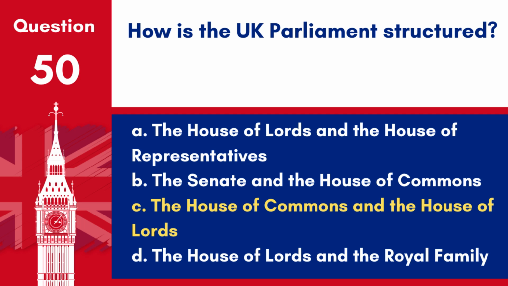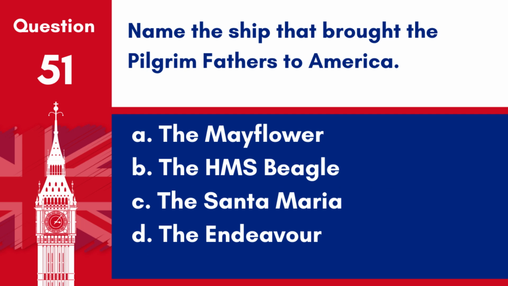Answer: C. The House of Commons and the House of Lords. The UK Parliament consists of two houses, the elected House of Commons and the appointed House of Lords, alongside the monarch's ceremonial role.